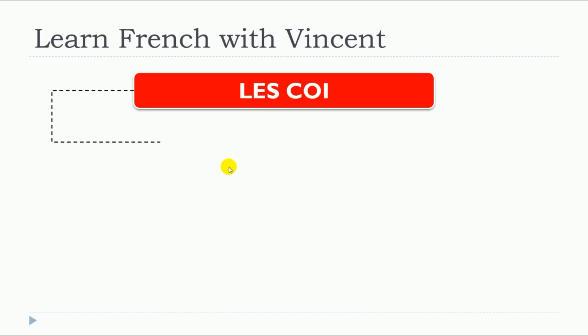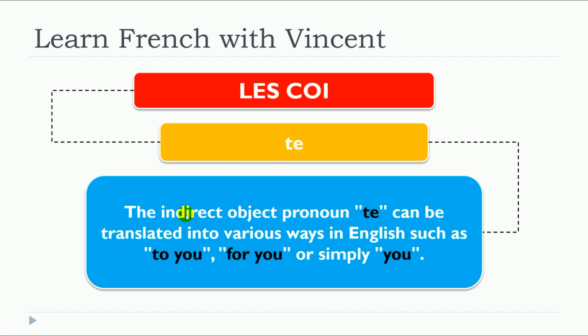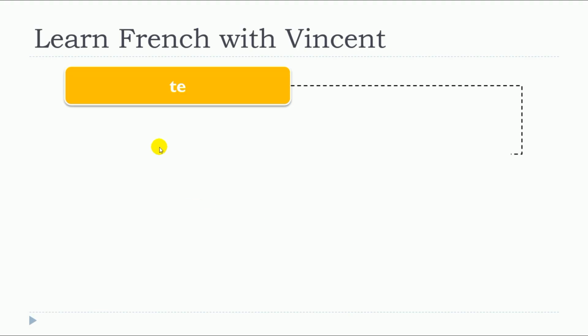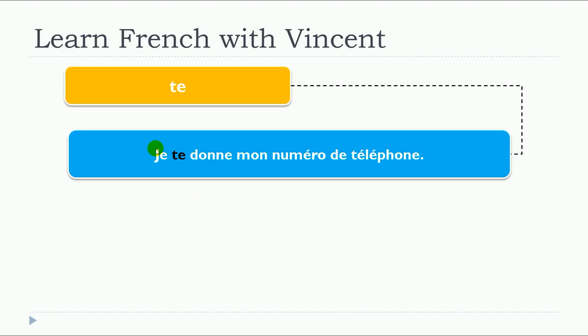So this lesson is about te. And the indirect object pronoun te can be translated in various ways in English, such as to you, for you, or simply you. And let's agree on the fact that it's the singular you. So let's see some examples with te.